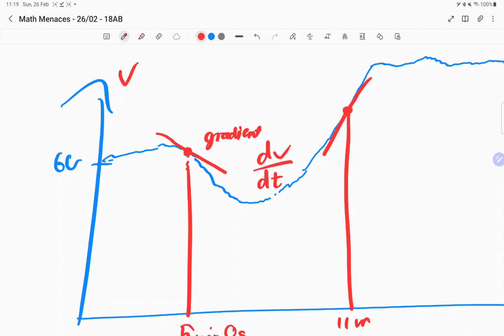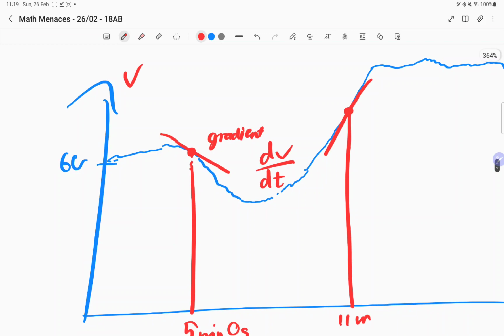Is that an instantaneous one, or would your instantaneous one be further down, as soon as it happens? There's only one gradient, right? If you draw the tangent at that line.